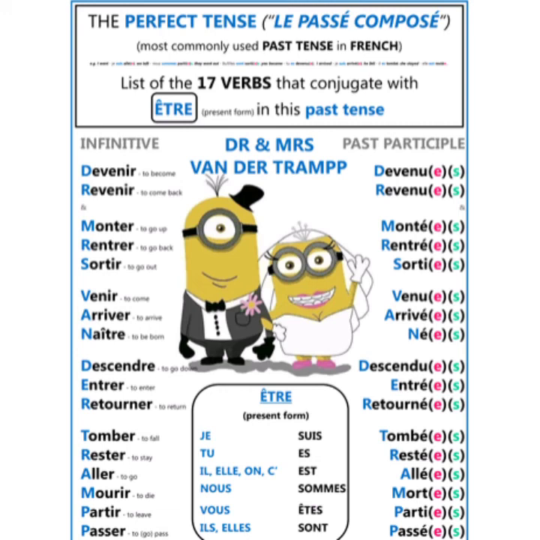These are the verbs. All these verbs here are the verbs that are called movement verbs because they have something to do with movement. So when you are conjugating them in the past tense, which is the passé composé, you always use the present tense of the verb être first before you add the movement verb in the passé composé form.